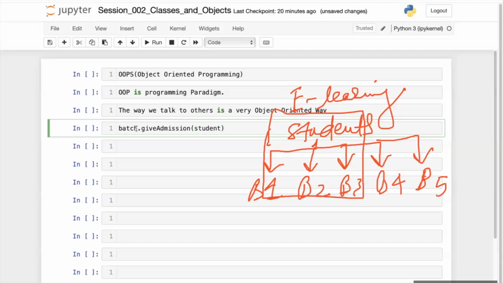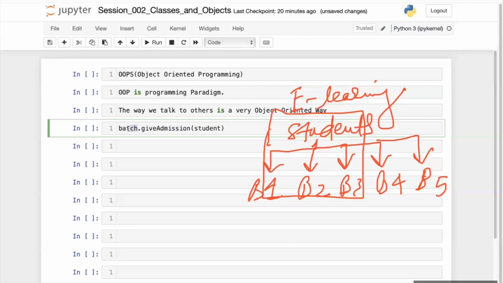So here, the first thing is the batch. In the batch, I want to give admission to whom? Students. So I am passing a student as an argument here. A student should come in the batch. So there is a batch, and in the batch, a student is able to take admission, or I am able to give admission to students in the batch.